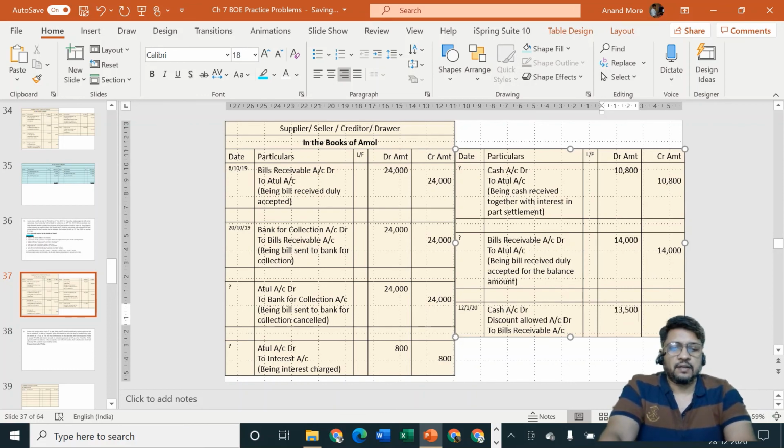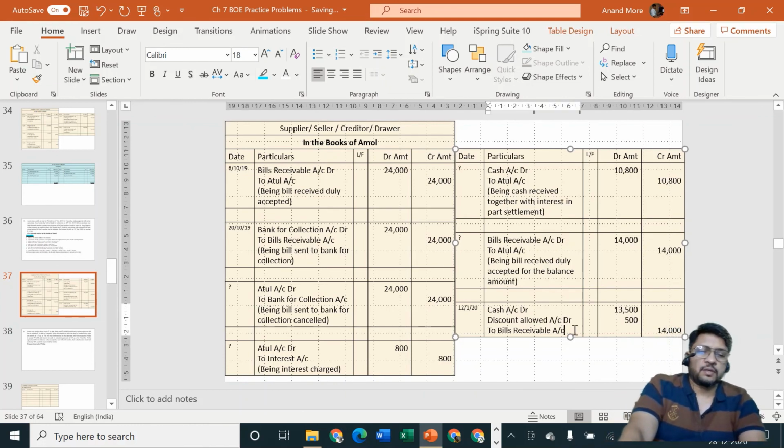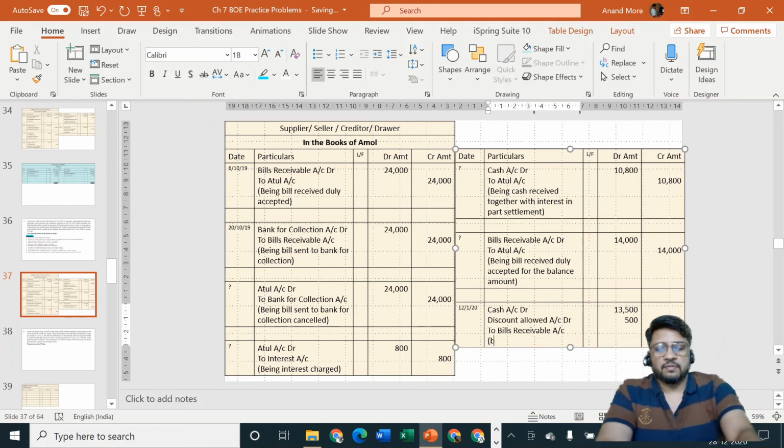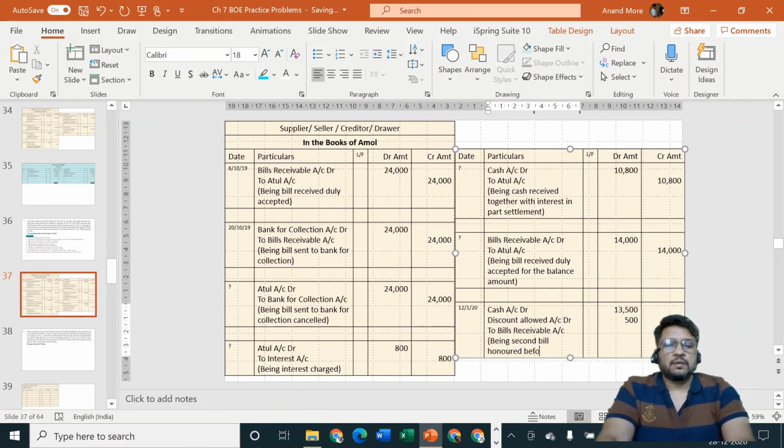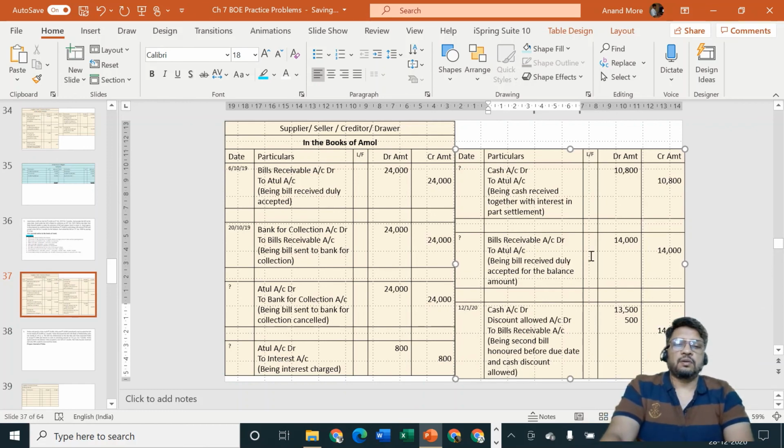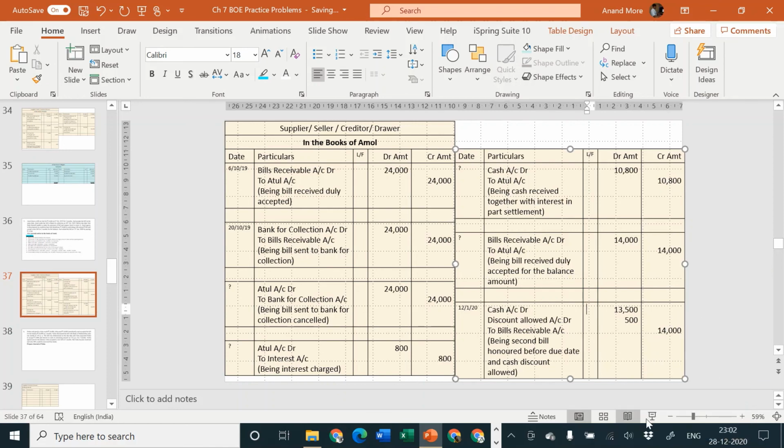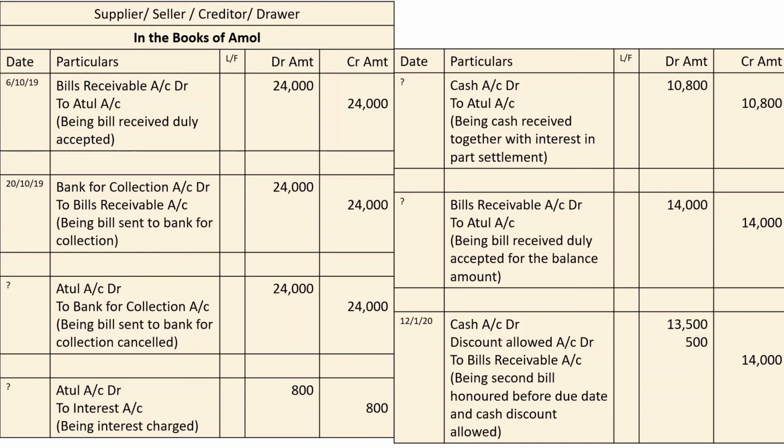Cash account debit is how much? 13,500. Discount allowed account debit how much? 500, and to bills receivable account is how much? 14,000. Okay, just check it out. Being second bill honored before due date and cash discount allowed. So that's all. Let me enlarge the screen. These are the entries, nothing more than that.